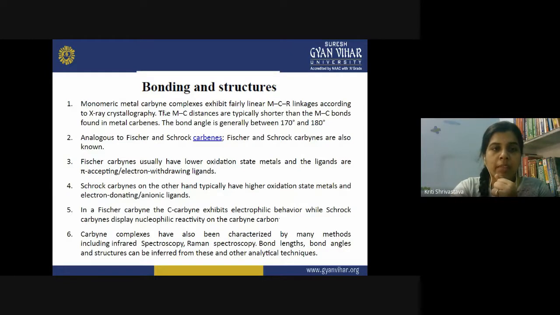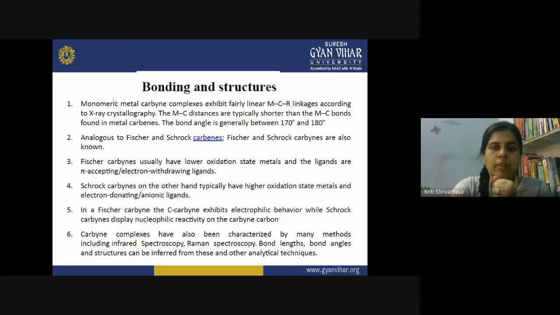The monomeric metal carbyne complexes exhibit fairly linear M-C-R linkages, and according to X-ray crystallography, the M-C distances are typically shorter than the M-C bond found in metal carbenes. The bond angle is generally between 170 degrees and 180 degrees.